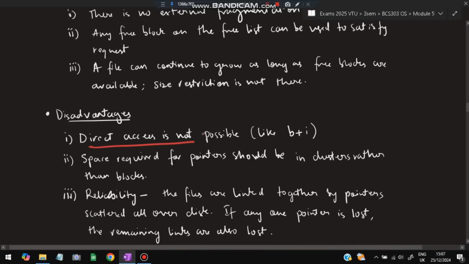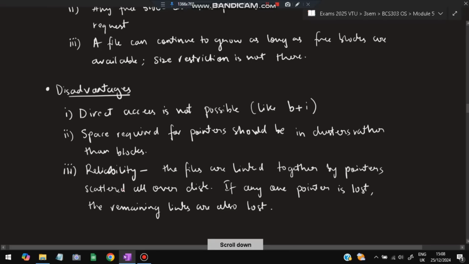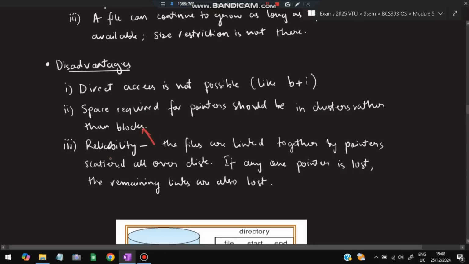Direct access is not possible, as I told you. In the previous one we used to access directly, right? If we know the block b and the index i, we can directly access by b plus i, but in this one we cannot access directly. Space required for pointers should be in clusters rather than blocks, since a cluster is more space efficient, but currently it is in blocks. That is one disadvantage. Reliability: the files are linked together by pointers scattered all over the disk. If any one pointer is lost, the remaining links are also lost.